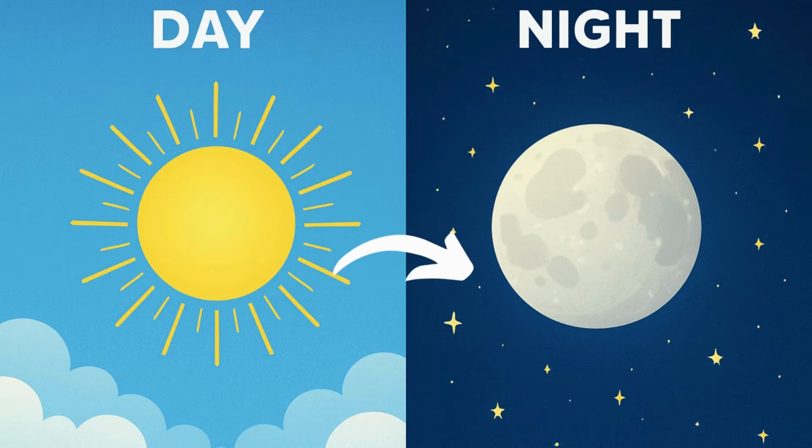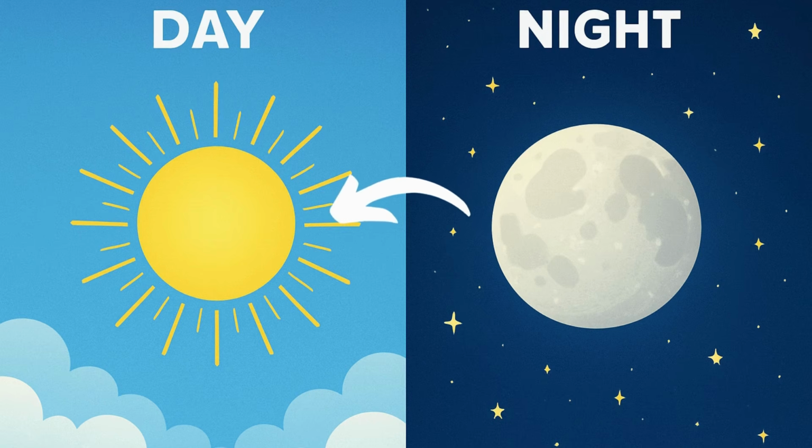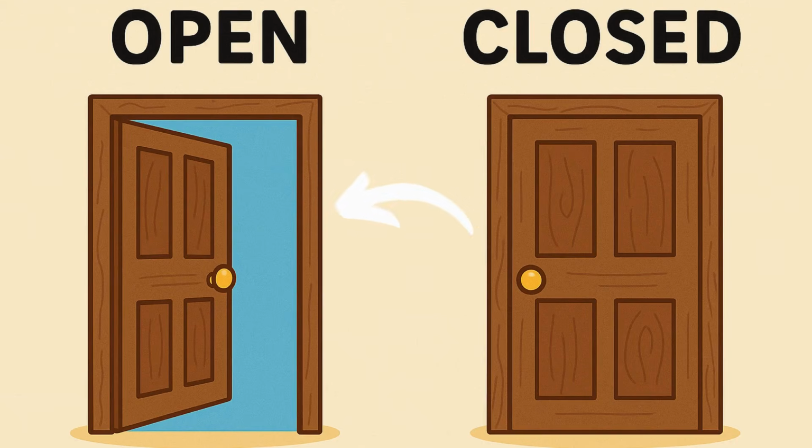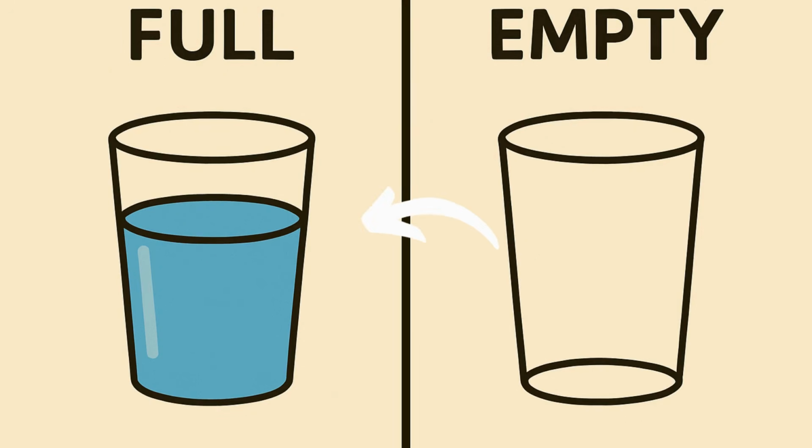Day. Night. The sun shines in the day. The moon glows at night. Open. Closed. The door is open. The door is closed. Full. Empty. The glass is full of water. The other glass is empty.